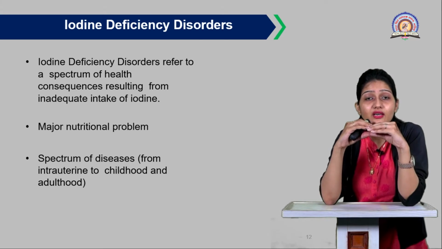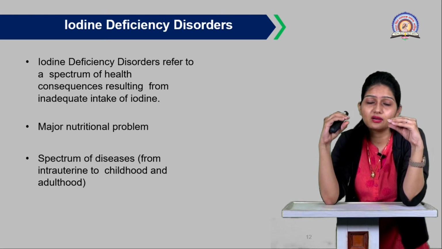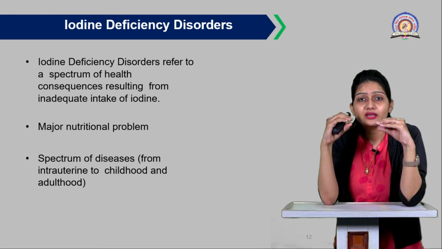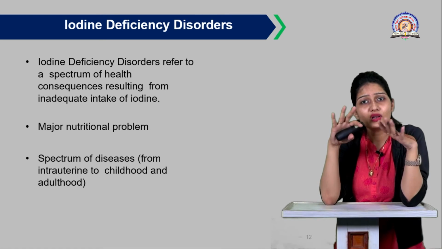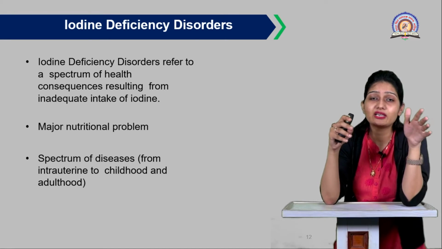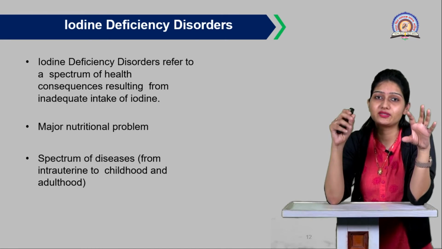You can see the distribution of iodine deficiency disorder is seen in all stages of life, which is why it is called a spectrum of disease.